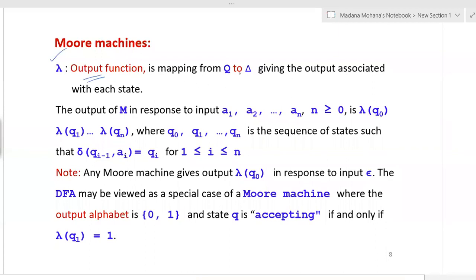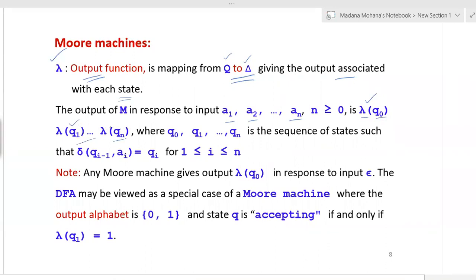Which is mapped from Q to Δ. So here Δ is the output alphabet. So the output function is a mapping from Q to the output alphabet, that is Δ, giving the output associated with each state. Then the output of M in response to input, for example, a1, a2 and so on, an is the input sequence where n is greater than or equal to 0. Then the output of the corresponding states, you can see λ(q0), λ(q1) and so on, λ(qn). This is nothing but the output of state q0. Then λ(q1) is nothing but the output of q1, and so on.